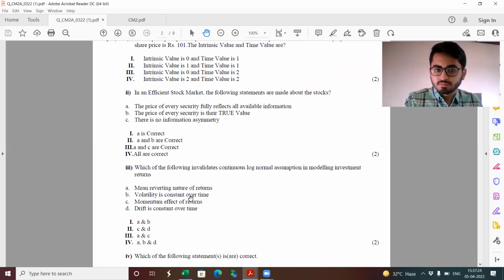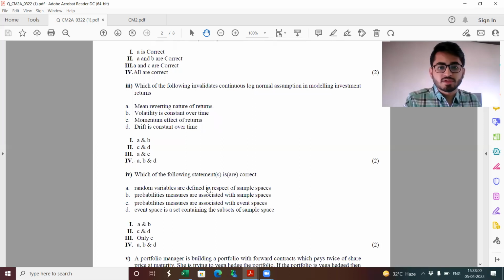Volatility is constant over time. That is correct. Momentum effect of returns. The momentum effect is basically that if the stock prices are increasing, they are bound to increase further, and if a stock price is continuously decreasing, it will decrease further. This again invalidates the increments being independent. Finally, drift is constant over time. So option A is incorrect and C is incorrect, and we are left with only option number 3.